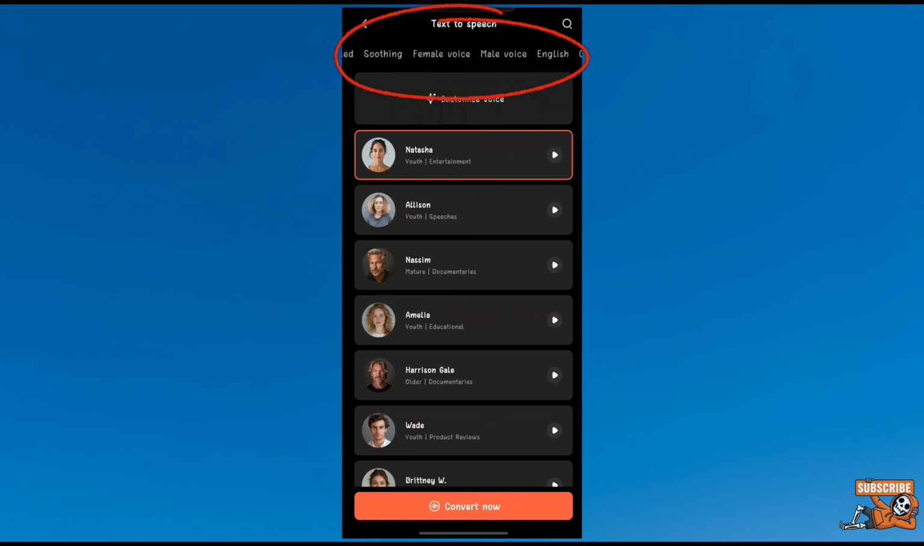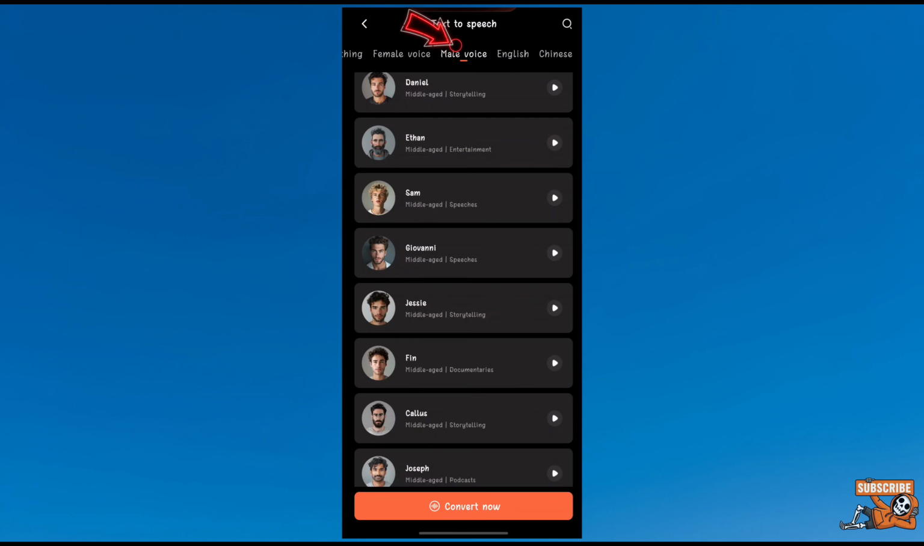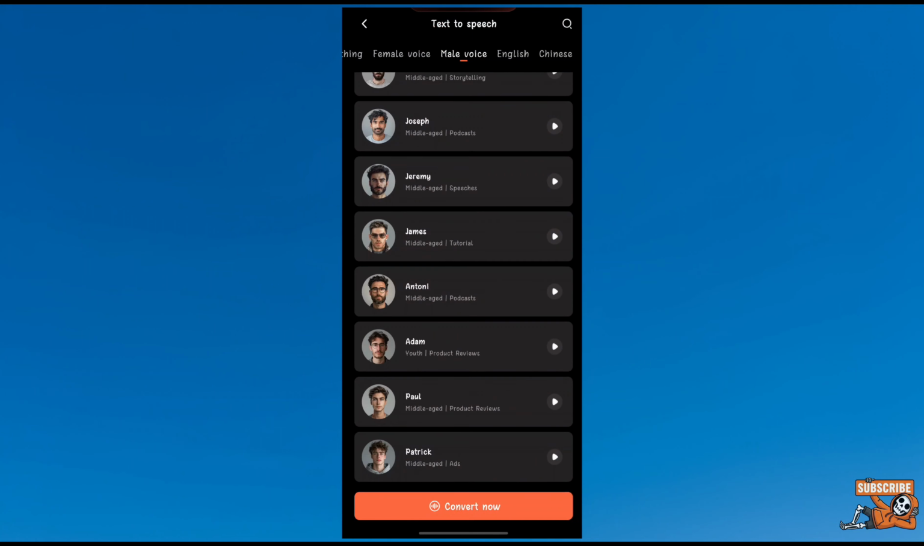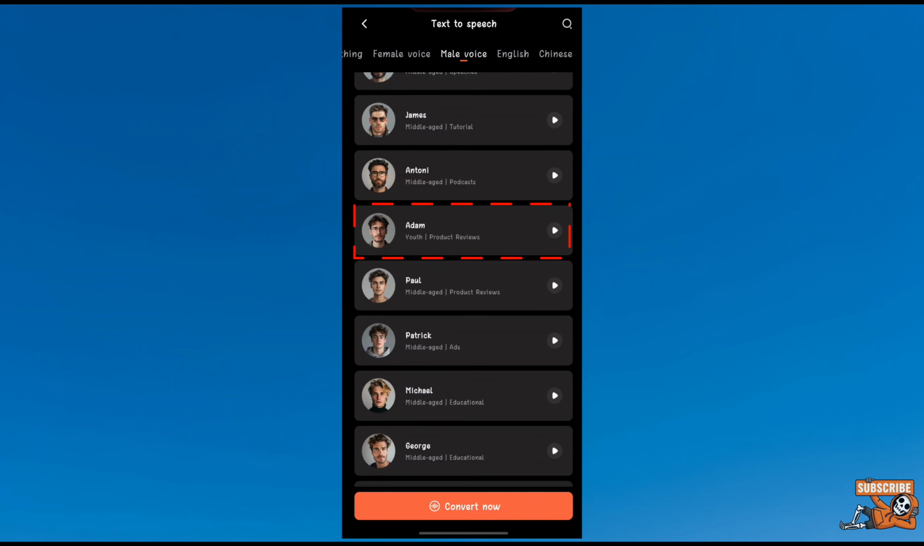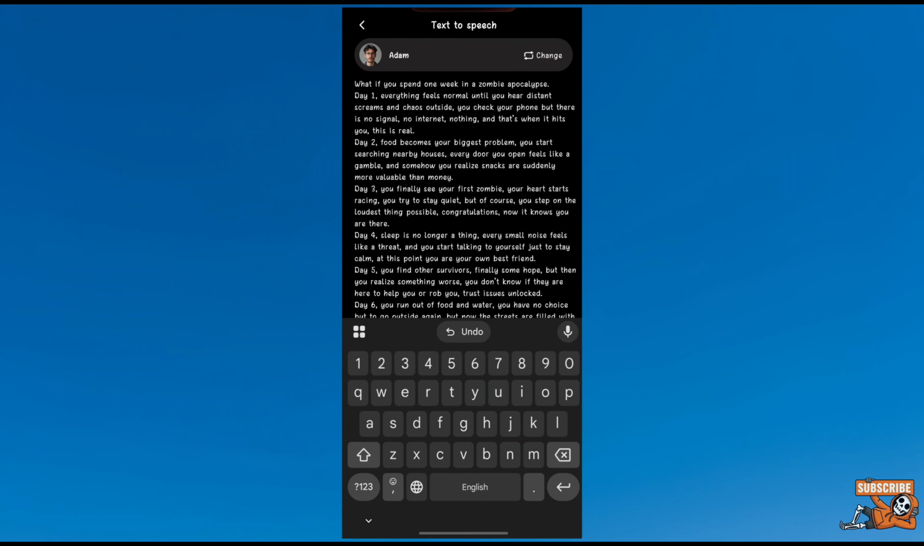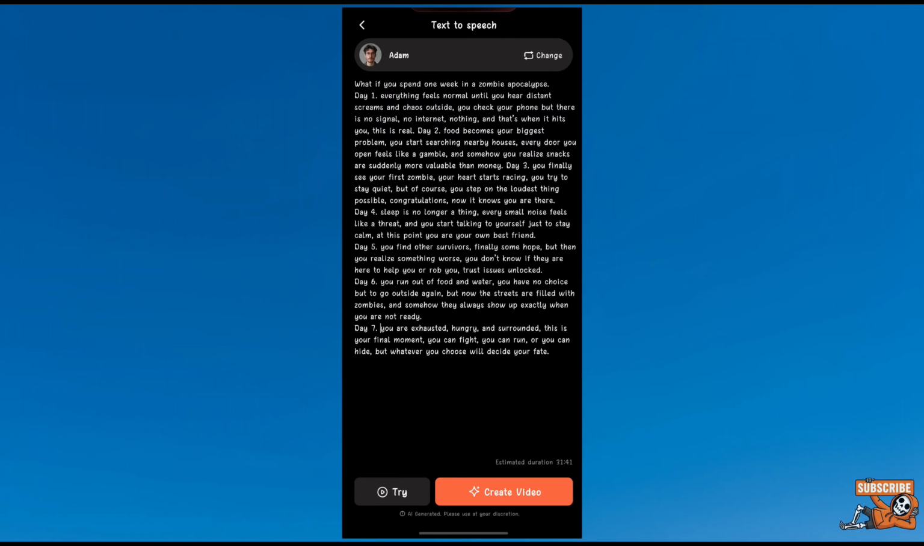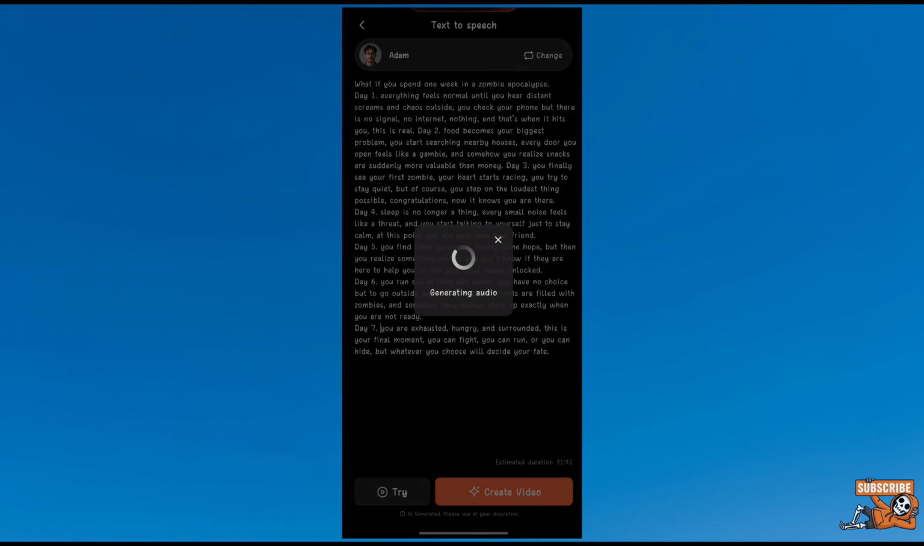First, from the upper categories, select Male Voice. Scroll down, and you will find a character called Adam. This is the voice that I use for my videos. Select it, and paste the script that we generated from ChatGPT. Remove any extra spaces from the script for better audio. It may take a few seconds to generate your audio.